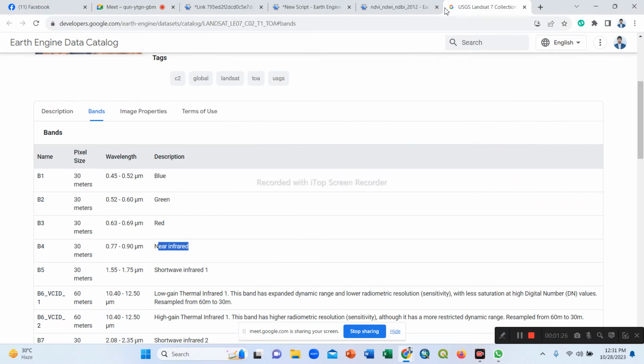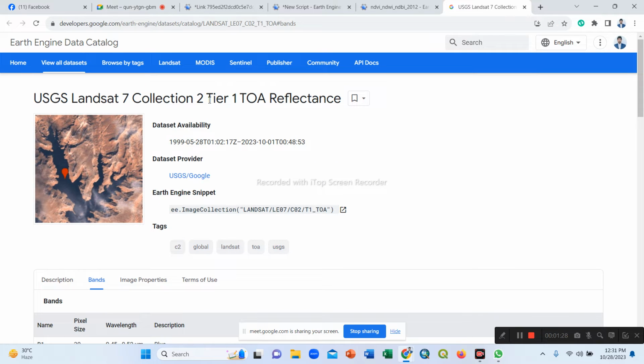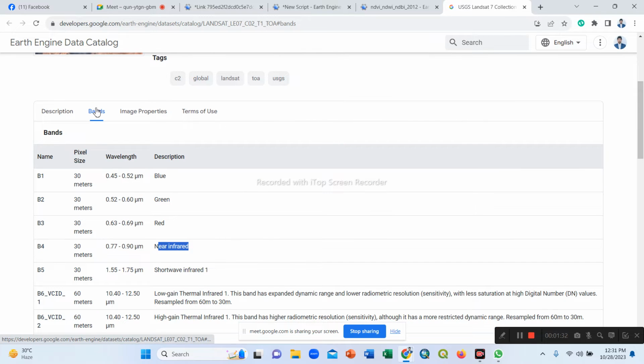So we discuss the Landsat 7 dataset, collection 2 tier 1 top of atmosphere. The blue band is B1, green band is B2, red band is B3, near infrared band is B4, short wave infrared one is B5.